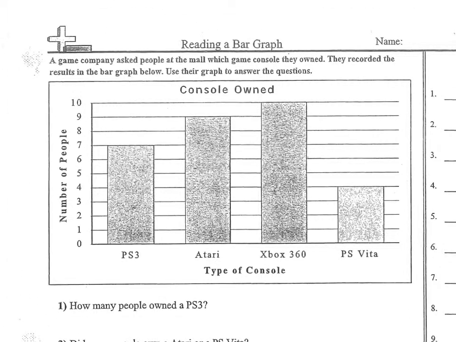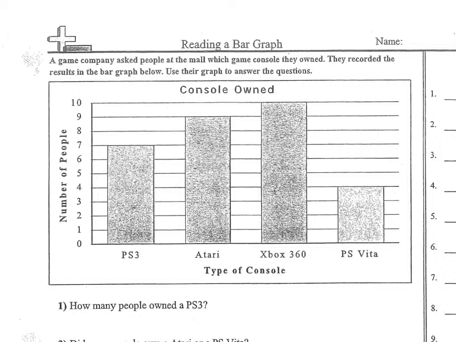So this bar graph, I can tell what it's about by reading the title. It's about consoles owned, or game systems, different types of game systems that are owned. So this survey probably asked a group of people what they owned for a game system. And the choices were PS3, Atari, an Xbox 360, or a PlayStation Vita. Vita? I'm not really sure how to say that. So the people responded, and then they graphed it. So looks like 7 people had a PS3, 9 people had an Atari, 10 people had an Xbox 360, and PlayStation something or other, 4 people had.